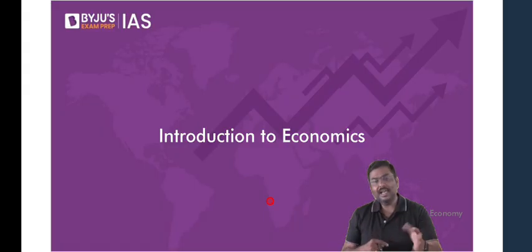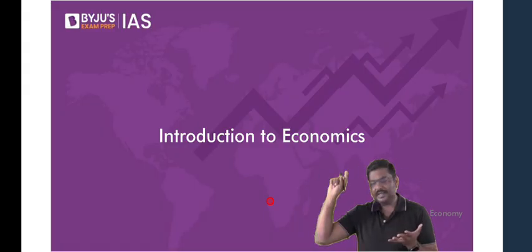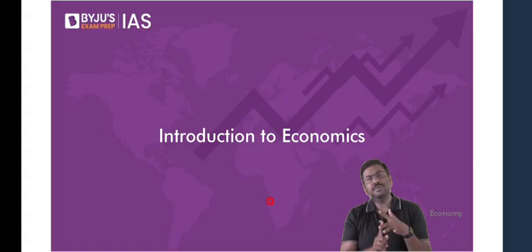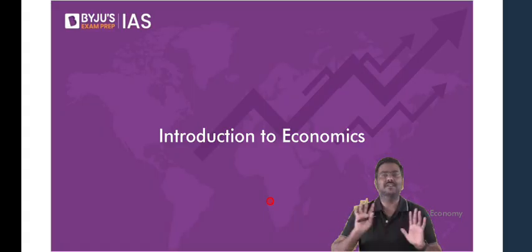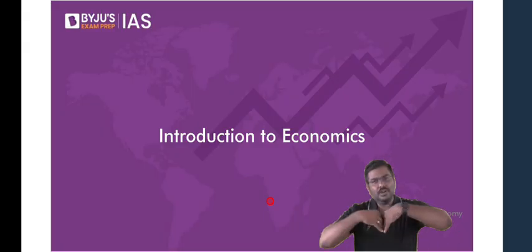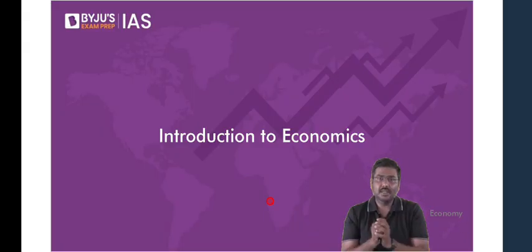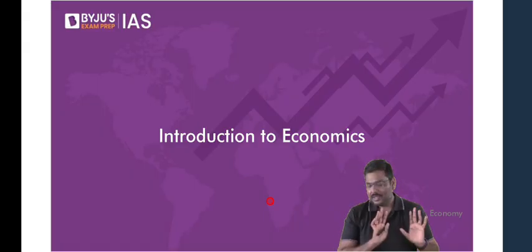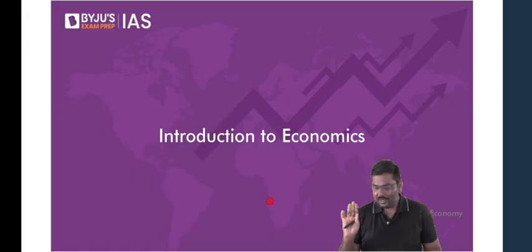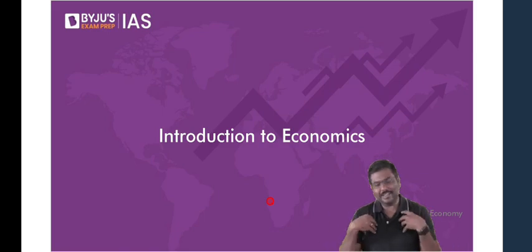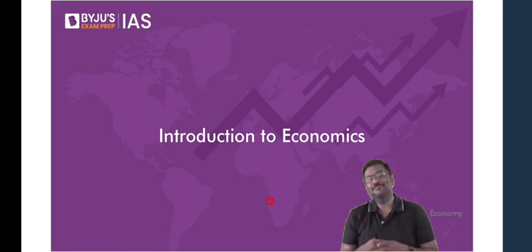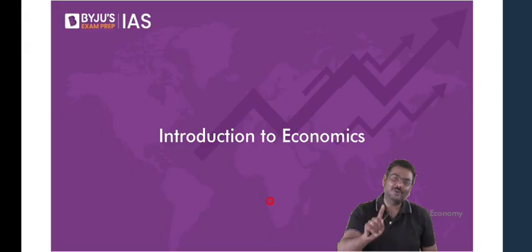Those articles, I'll pick from all the business-related newspapers, such as Business Line, Economic Times, Mint, Business Standard, etc. So I'll give you a compilation of around 5 to 6 newspaper articles which are relevant to you as per the syllabus covered in the last week. But you will have to read them. Don't ask me to read. I have read them. That's the only reason I know those are important for you. I will give you them, but it is your duty to read those articles.